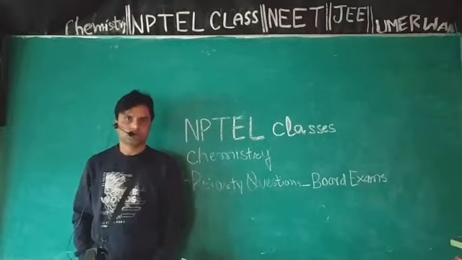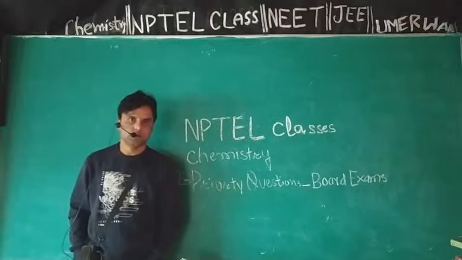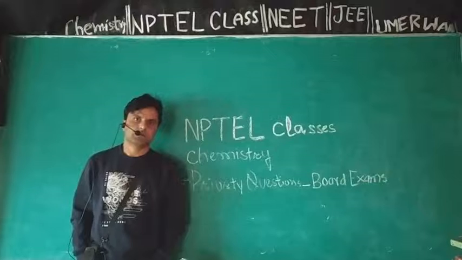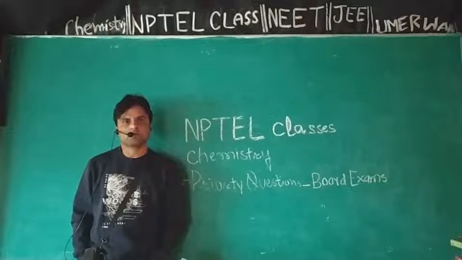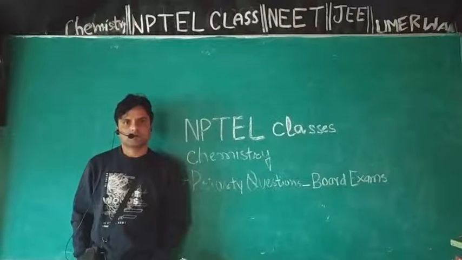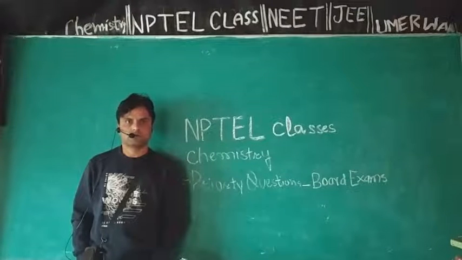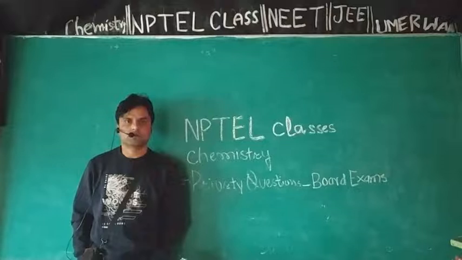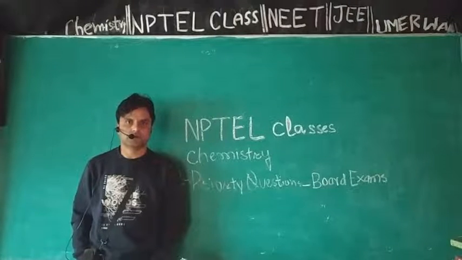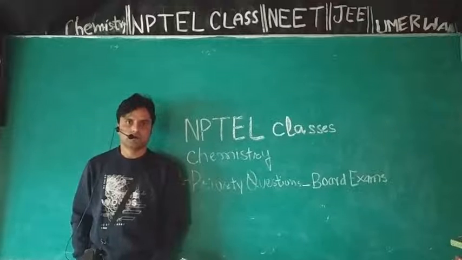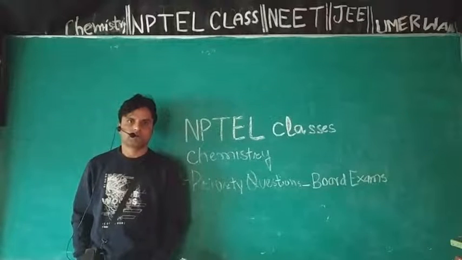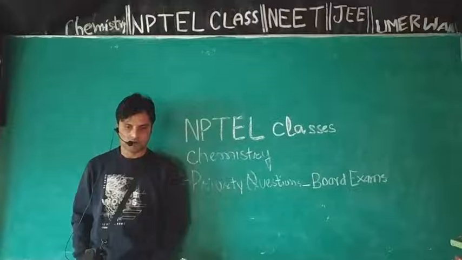This was all about coordination chemistry. If I may recall, first coordination number, then coordination geometry, then IUPAC nomenclature of coordination compounds, then Werner's theory of coordination compounds, then valence bond theory, then crystal field theory, and last I told you to prepare a list of ligands and memorize that.